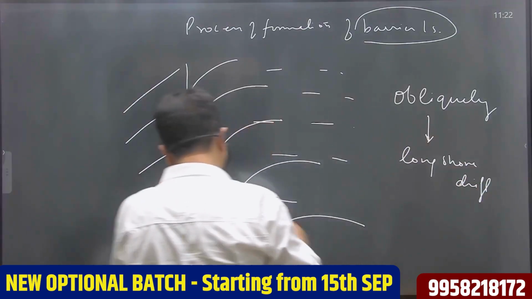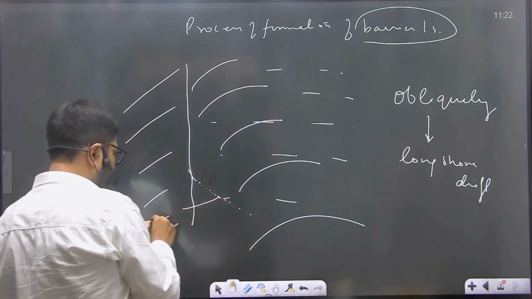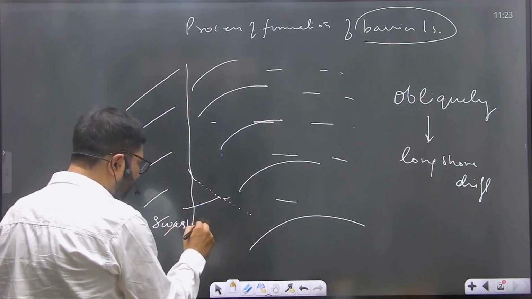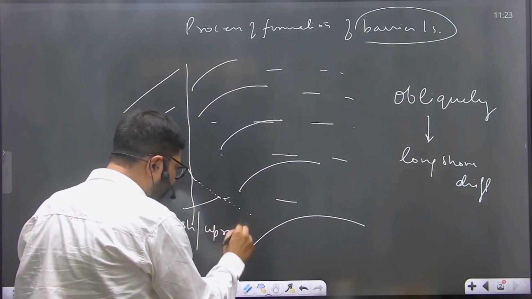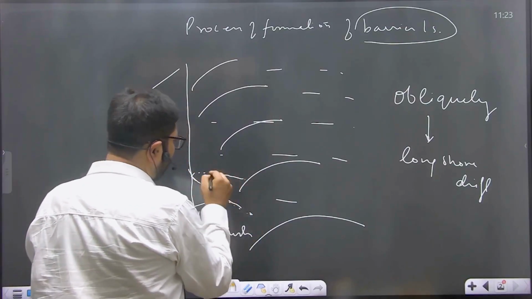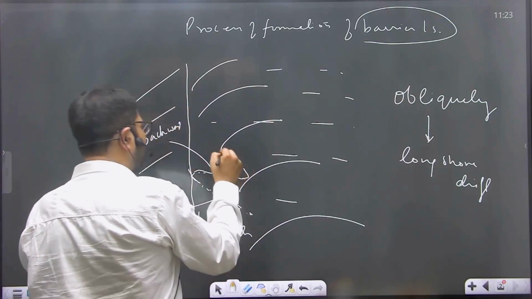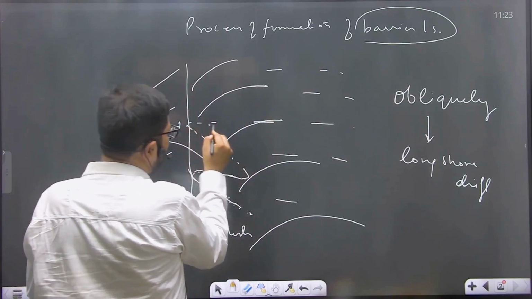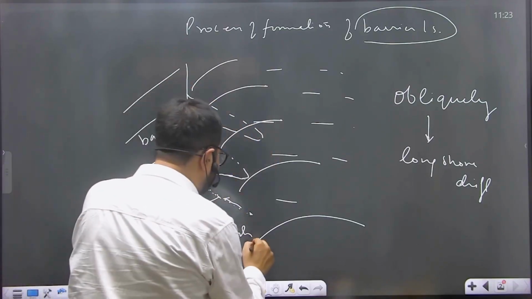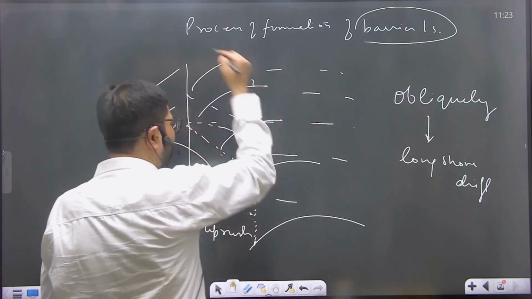In this impact, they carry the sediment towards the coast by way of swash current or uprush current, swash or uprush or surf current. They carry the sediment towards the coast, and by way of backwash, the sediment is again carried towards the sea. Again by way of swash, it is carried towards the coast. Again by way of backwash, it is carried towards the sea. In this process, the sediments get deposited parallel to the coast.